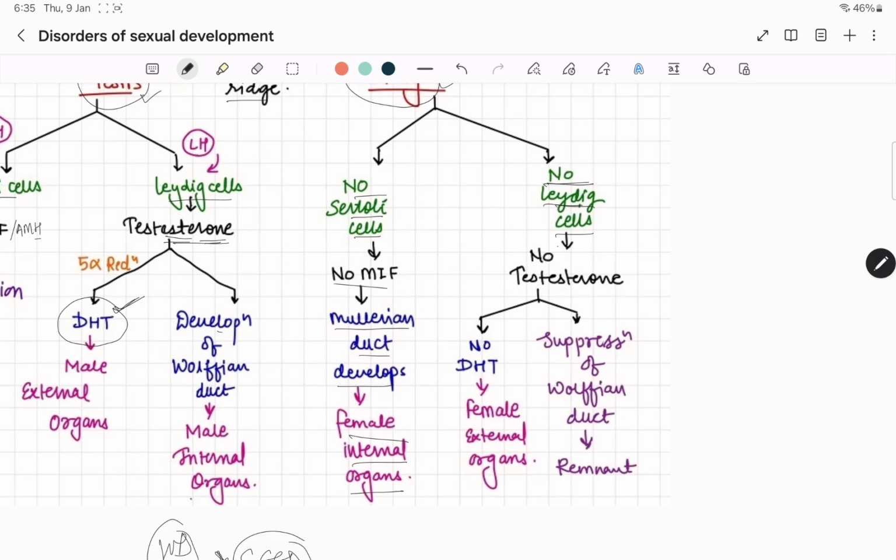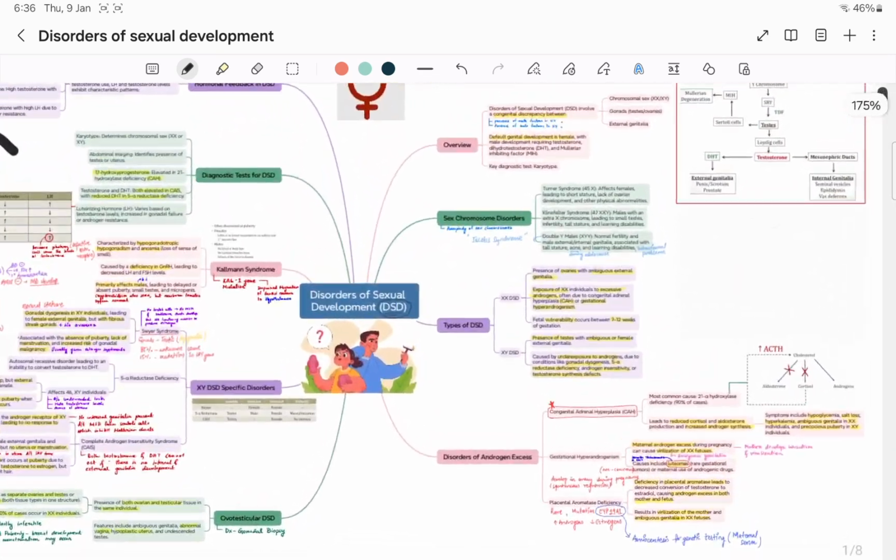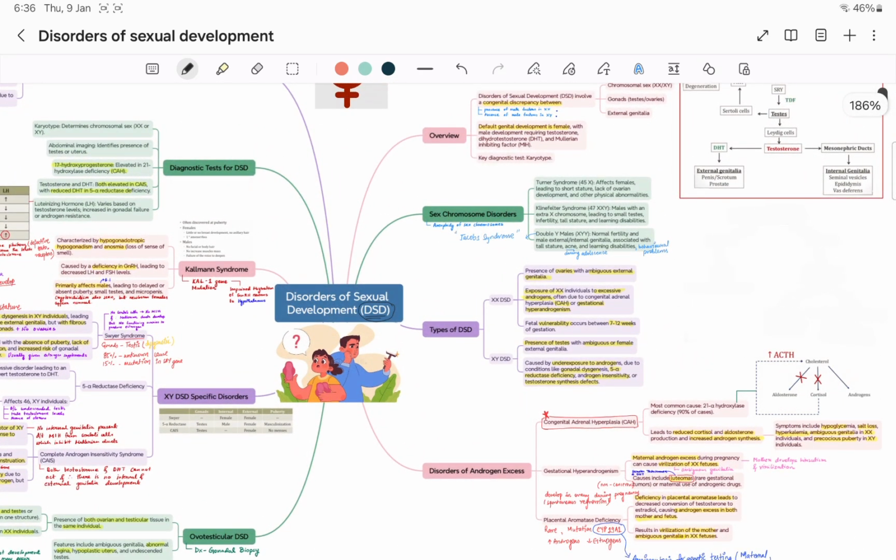No Leydig cells means no testosterone. No testosterone, so where will the 5-alpha reductase act? So no DHT. As no DHT, female external organs will be formed, and the Wolffian duct will be suppressed, and remnants of the Wolffian duct can be seen in the females.